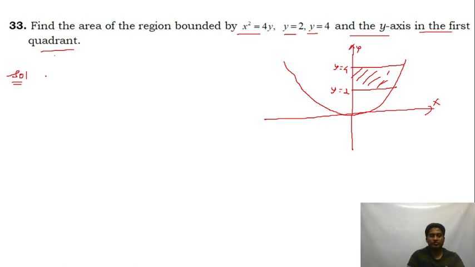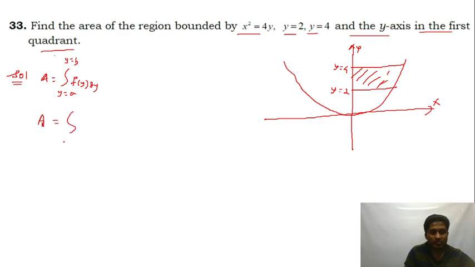So area is equal to integration of y equal to a to y equal to b, and then this is f of y dy. So this becomes capital A is equal to integration of lower limit 2 and upper limit 4. Now I make x a function of y. So x is equal to root of 4y, x is equal to 2 into root y. So this is 2 into y to the power of half and dy. This is of the form x is equal to f of y.